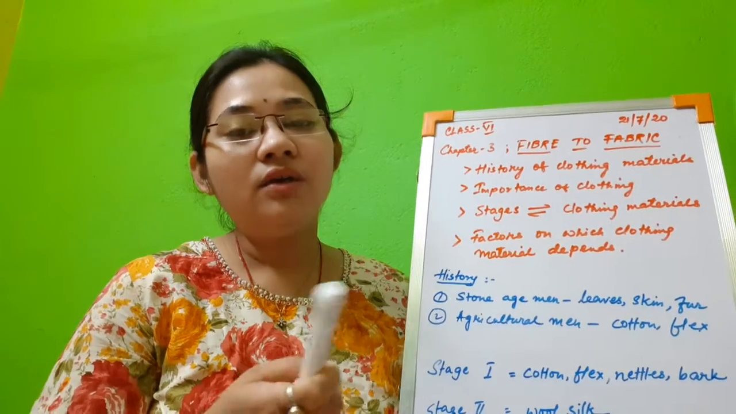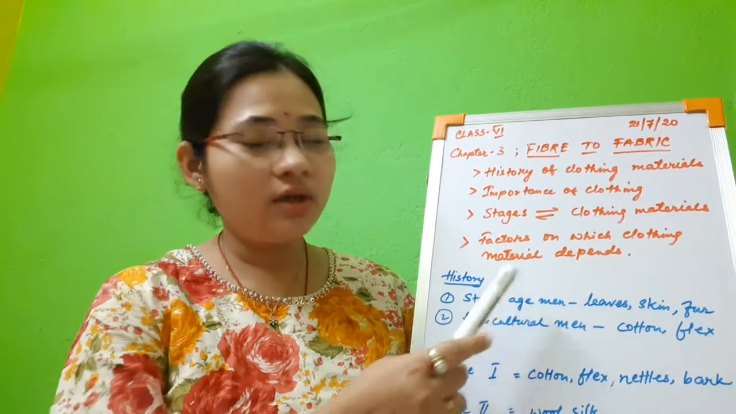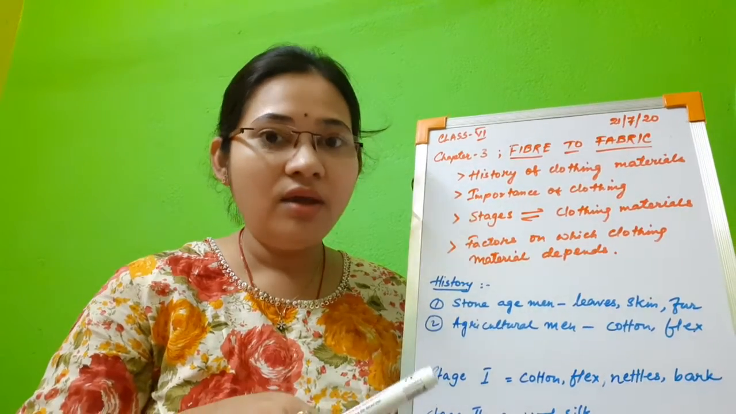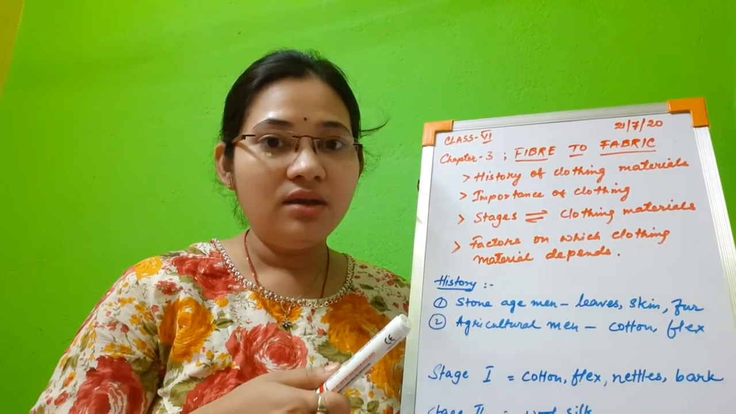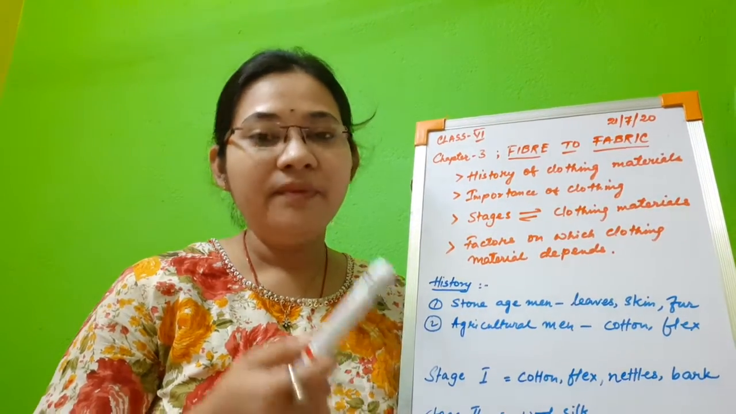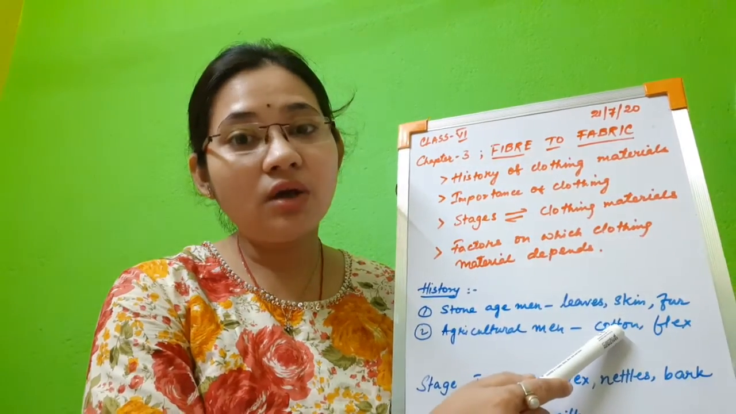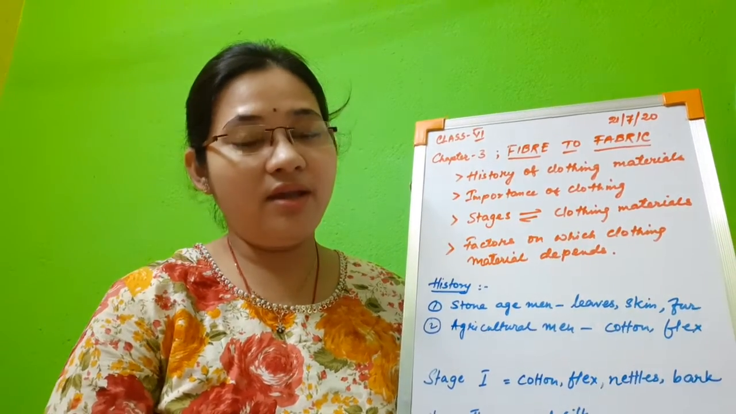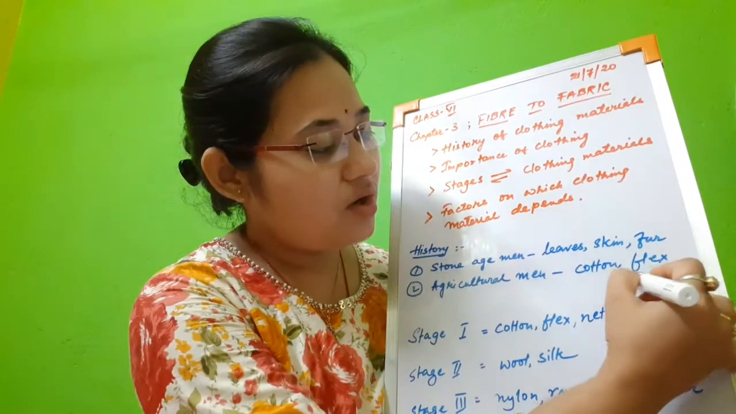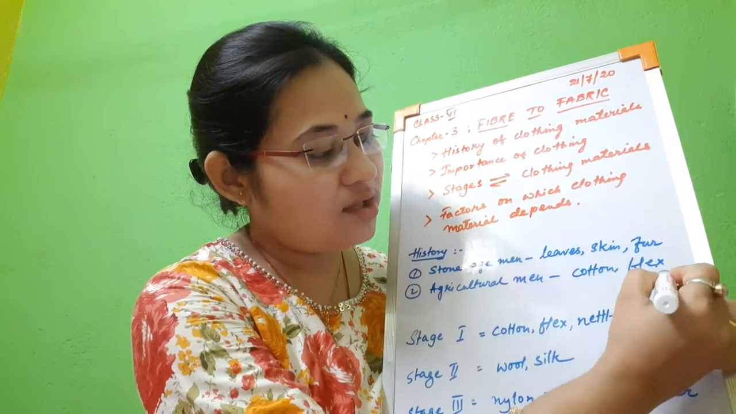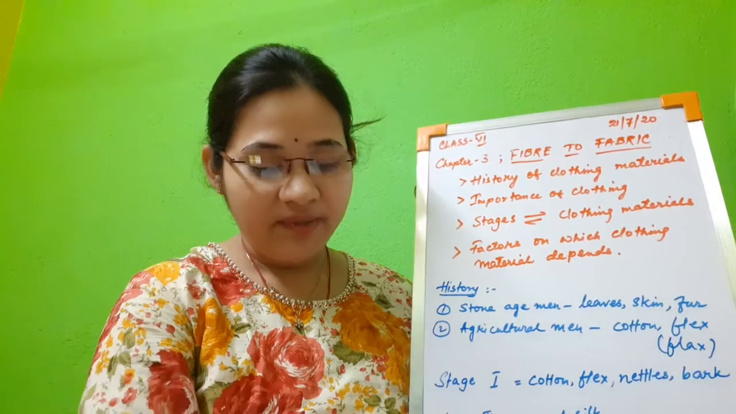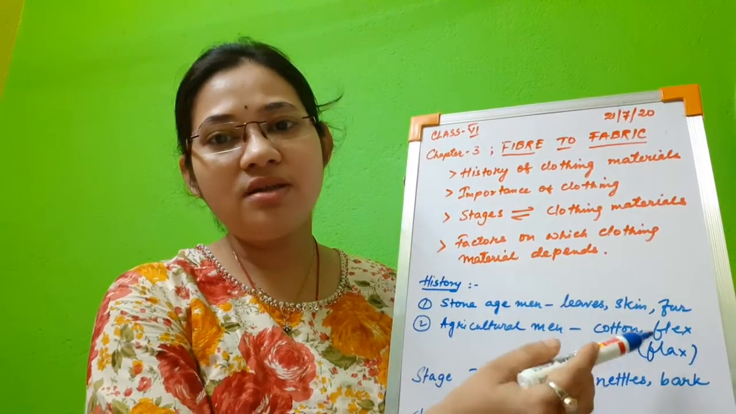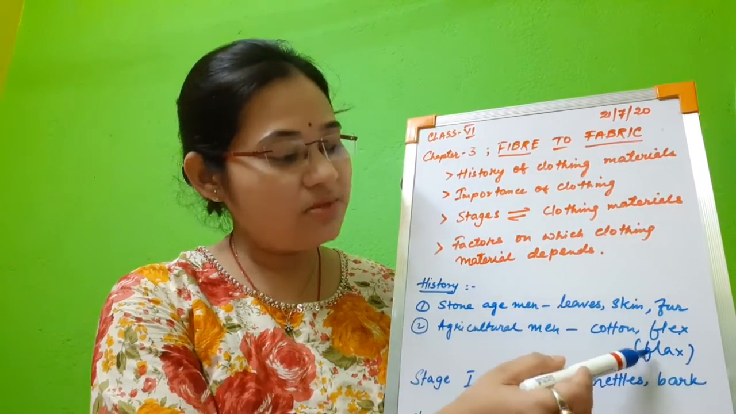Now after that, when stone age men or cavemen became a little bit more civilized, they started to settle down and then started agriculture. They started planting trees and all. Then they discovered cotton and one more fiber that is called flax, the linseed. In our book it is written flax, but sometimes it is also spelled differently. Both are correct.